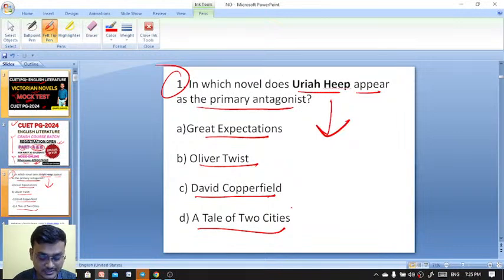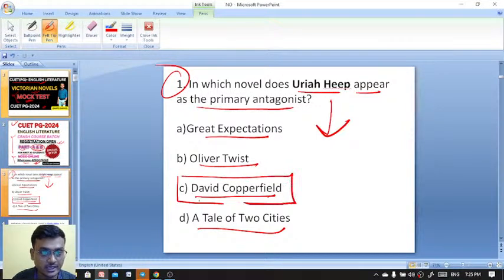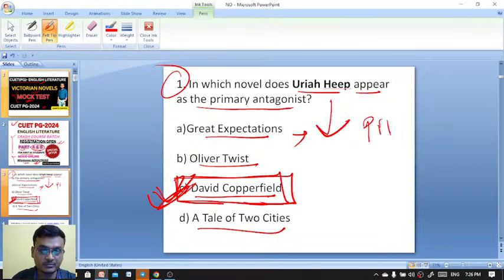Okay, so what would be the right answer here? In Great Expectations, we find characters like Philip Pirrip, or Pip. Here the right answer is David Copperfield. Uriah Heep actually appeared in David Copperfield. Got it? David Copperfield is the right answer. In Great Expectations, Pip is the main protagonist, and it is a Bildungsroman novel, or coming-of-age story. It's about the protagonist Philip Pirrip, and here we find characters like Miss Havisham as well.